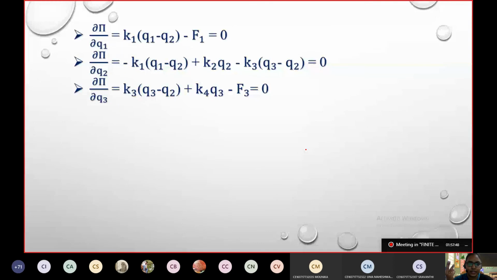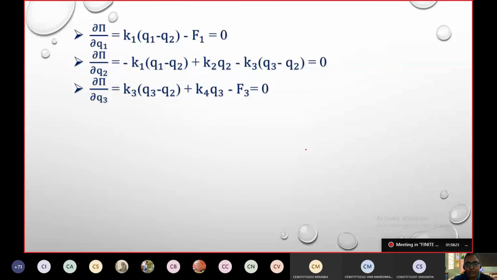Now we had only 3 variables in the member, and with respect to the 3 variables, I partially differentiated the given potential energy equation, and because I have to minimize it, that is equated to 0. So I'm getting these 3 equations. Now taking the Q terms common, if I rewrite this in the form of K into Q, that is stiffness into extension is equal to force.